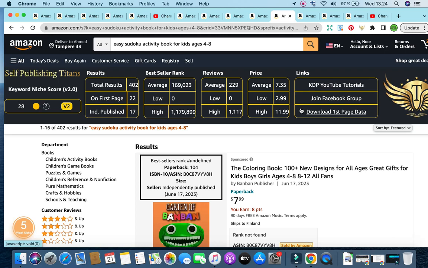for kids ages 4 to 8. Now I'd like to share this with you. Although the keyword niche score is not so impressive, as in it is 28 out of 5 given by Amazon Scout Pro, yet I found this astounding because of the other analytics section. So I'm going to leave the option for you. I'm going to tell you about my strategy for handling this keyword as well.